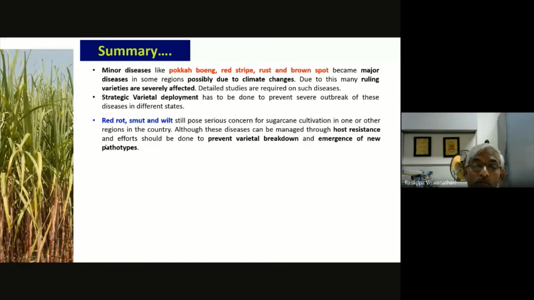But the second and the most important one: all these major fungal diseases like red rot, smut, and wilt still pose concern to sugarcane cultivation, if not in all places, then especially in major places like the subtropical region. I found that is a major concern, where we have to focus on how to prevent these diseases. So the emphasis should be on managing these diseases through host resistance. I still recommend that host resistance is the major strategy we have to adopt.